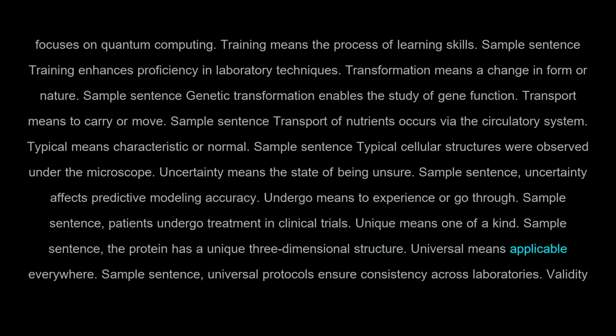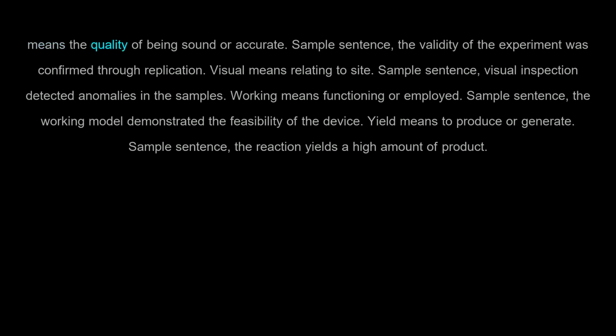Universal means applicable everywhere. Sample sentence, universal protocols ensure consistency across laboratories. Validity means the quality of being sound or accurate. Sample sentence, the validity of the experiment was confirmed through replication. Visual means relating to sight. Sample sentence, visual inspection detected anomalies in the samples.